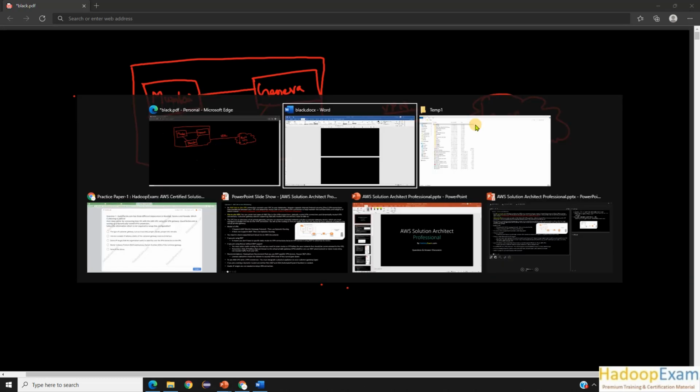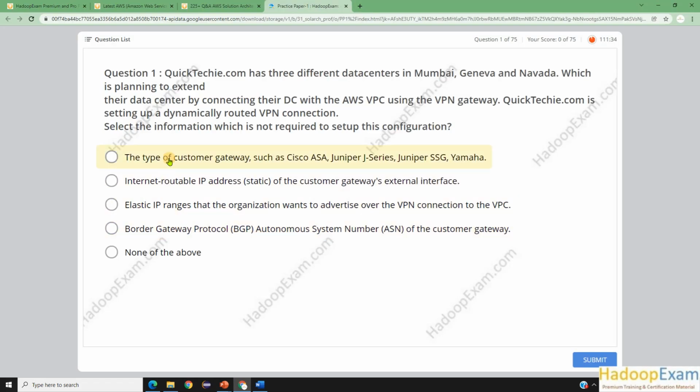Based on this, we want to answer which of these options is not applicable. The type of customer gateway, such as Cisco ASA, Juniper J-Series, Juniper SSG, Yamaha: is a customer gateway required or not? Internet routable IP address. Static IP address of the customer gateway external interface.